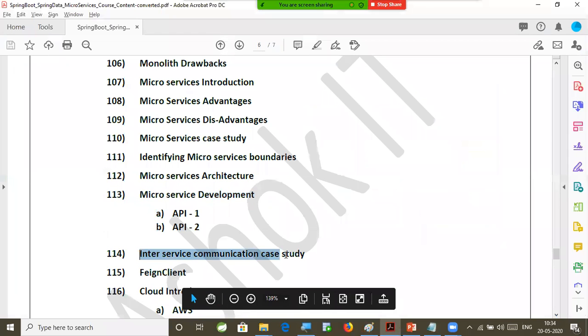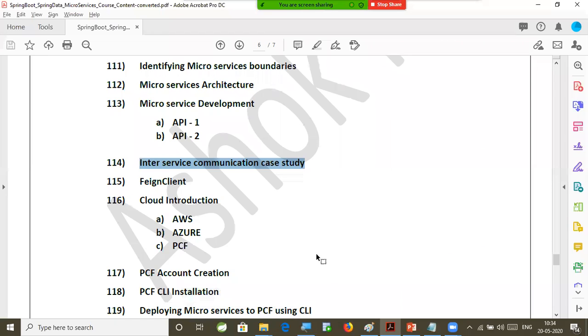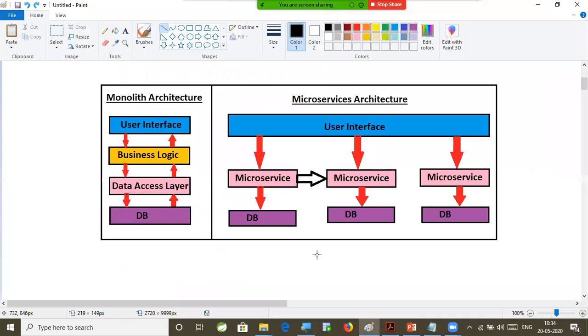Then the inter-service communication case study. Why does one microservice want to communicate with another microservice? What is the real use case when one microservice will communicate with another microservice? We are going to understand.